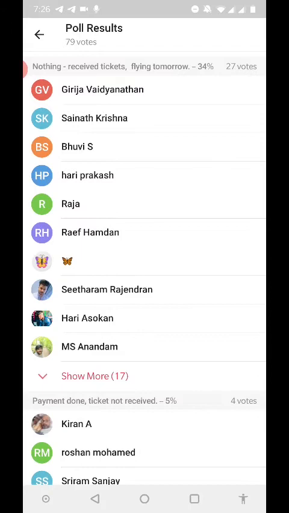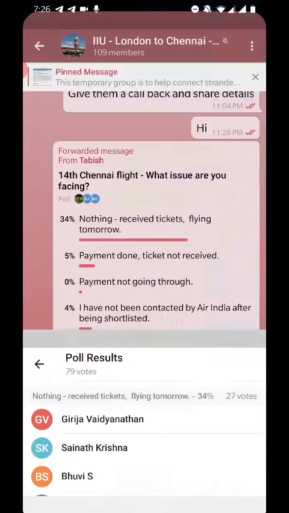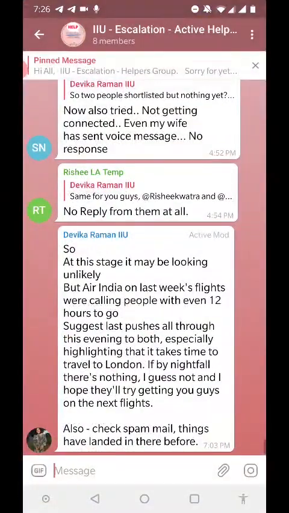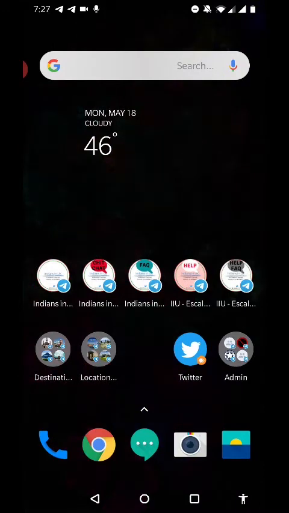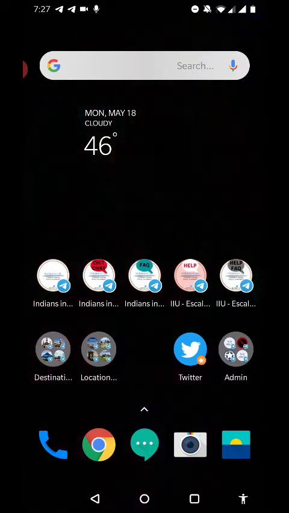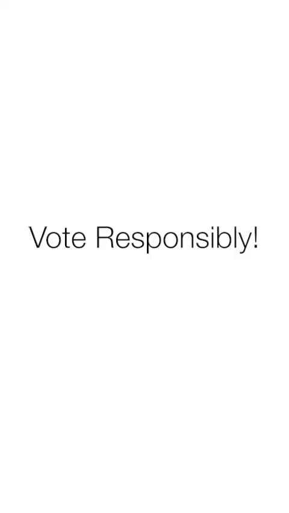So what we did is we fed that back into this private group where all the people who were facing issues while trying to make payment for the Chennai flight were added, and they all knew that okay, this is the suggestion that has come in on the back of the feedback that we have got from those who have actually been successful in making the payment. So that is a very effective way that we use the poll system to actually help people out. That is why it is very, very important that you take the poll very seriously and you vote quickly.